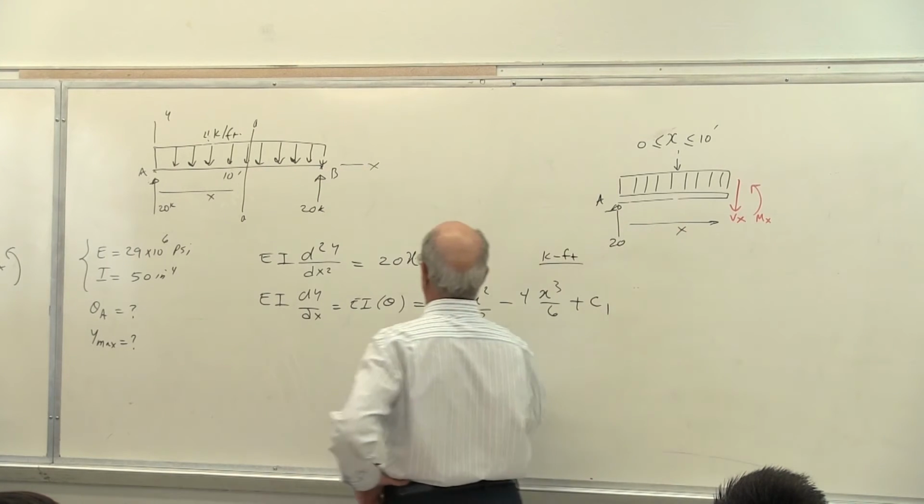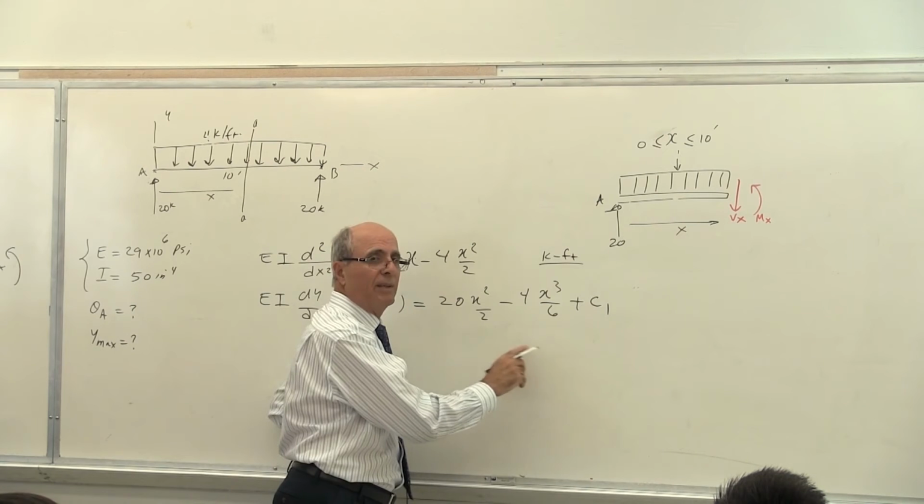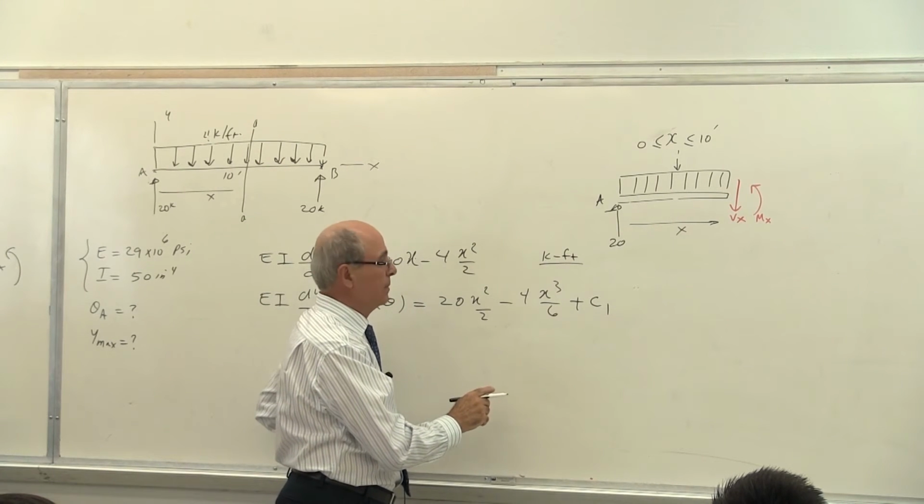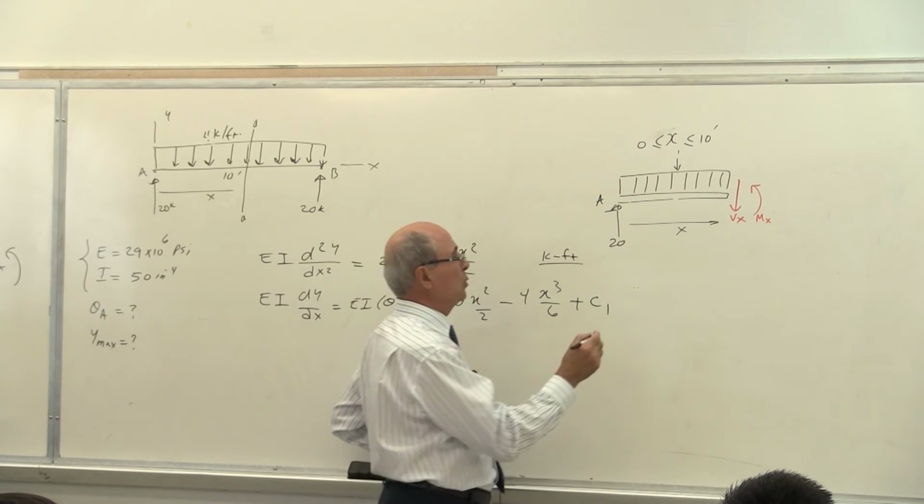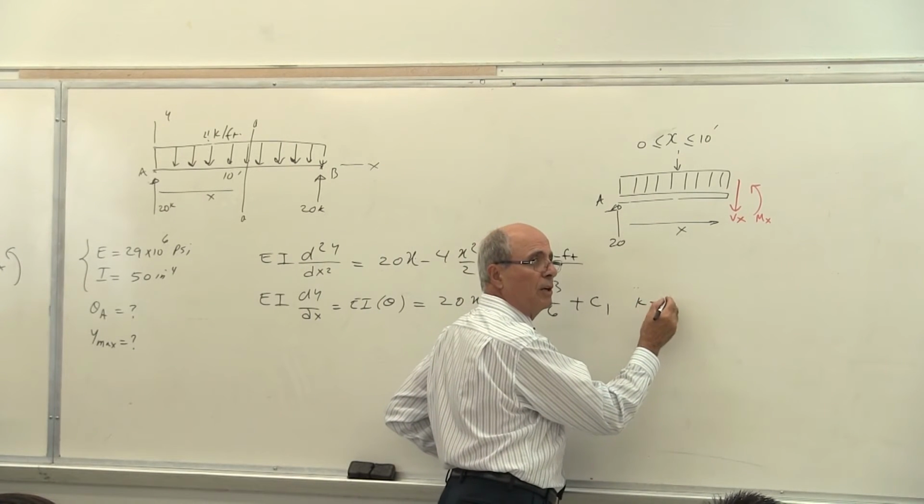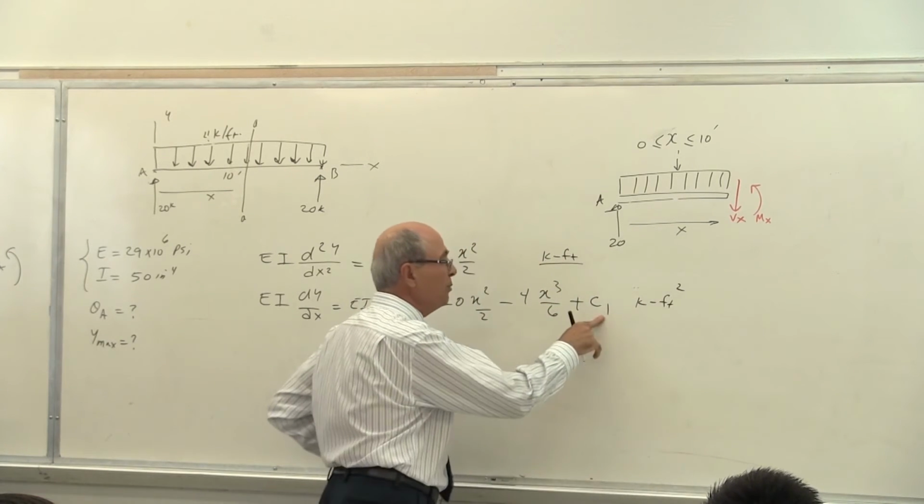Now, what's the unit of this one now? All the numbers here, because I integrate that over x. So what's the unit of that one? Look, one more x. Is that correct or not? Absolutely. So it will be what? Kip-foot to the power of 2. Correct. So C1 has a unit.